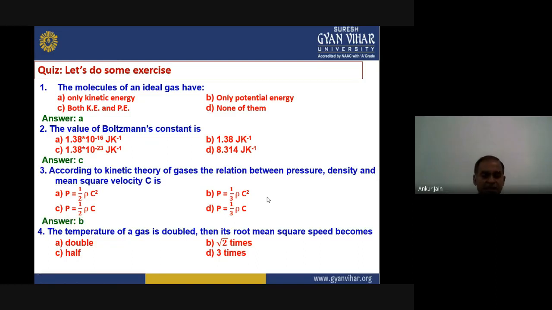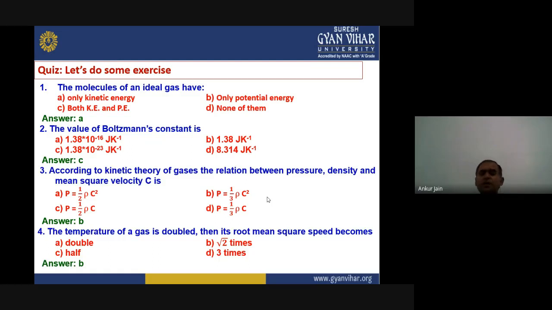Next question is, if the temperature of a gas is doubled, then its root mean square speed becomes double, under root 2 times, half, or 3 times. So we can use our formula which we have derived using P equals 1 by 3 rho C square. Different laws we have derived. Using that, we can calculate this, and the right answer is B, that is under root 2 times.